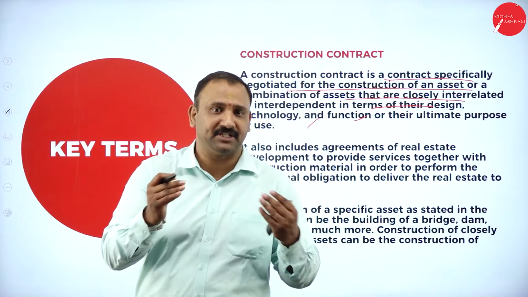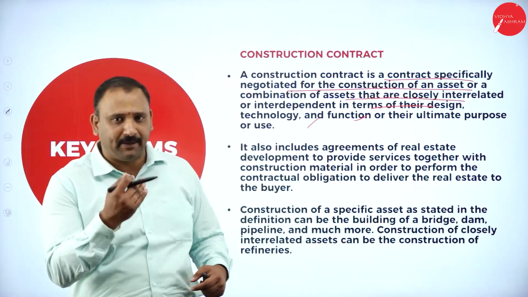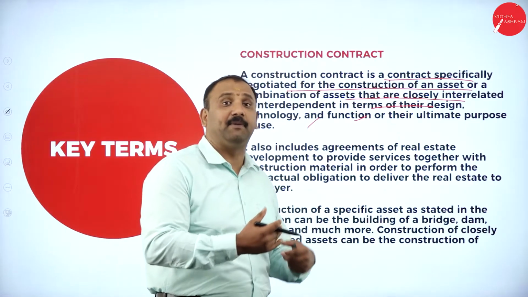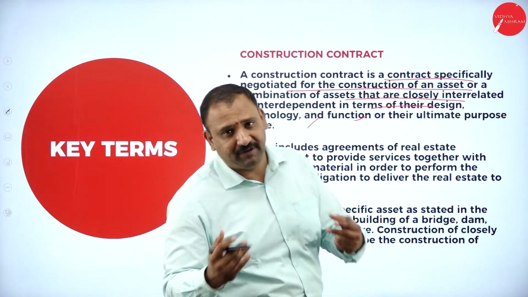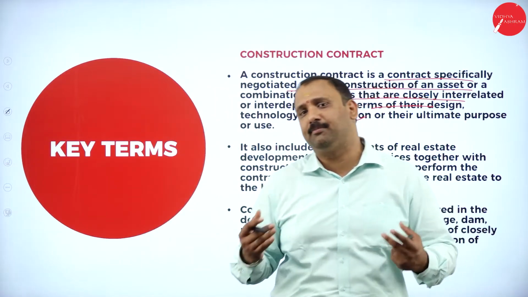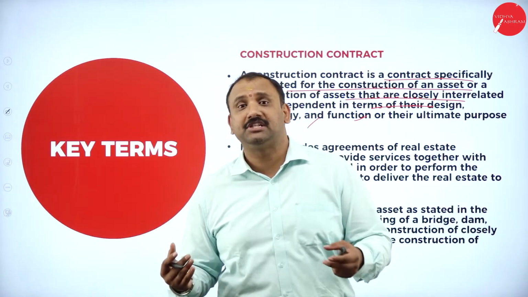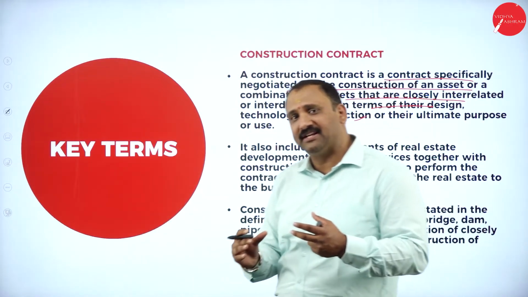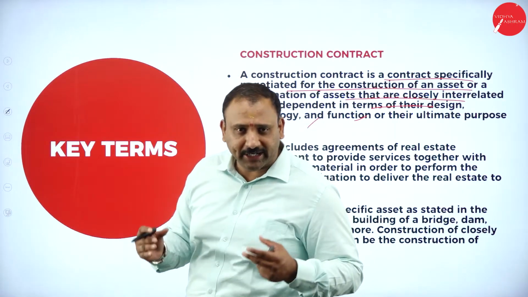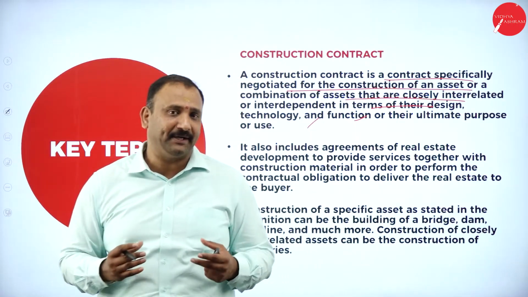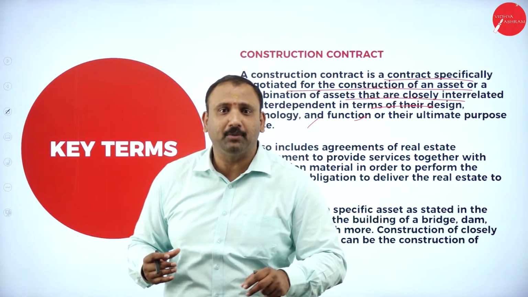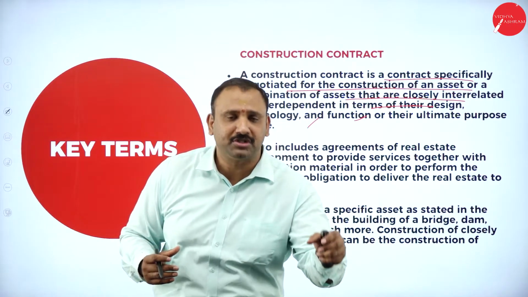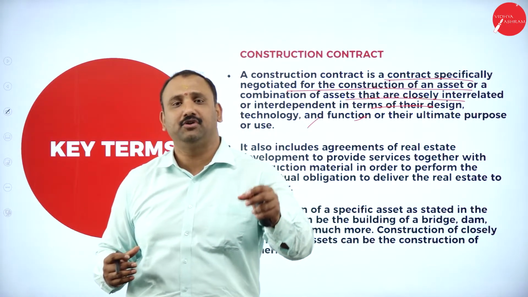It might be a special economic zone, it might be a park, it might be a flat, a group of flats, a villa, an office space, or a mall or a complex, which is interrelated. You can have multiple factors put together in a single construction, or it might be a single independent unit which is going to be ultimately used by your customers or your clients.